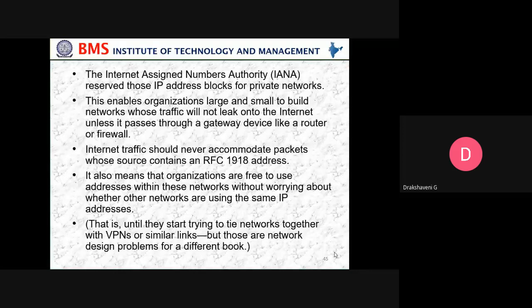This enables organizations large and small to build networks whose traffic will not leak onto the internet unless it passes through a gateway device like a router or a firewall. Internet traffic should never contain packets whose source is an RFC 1918 address.